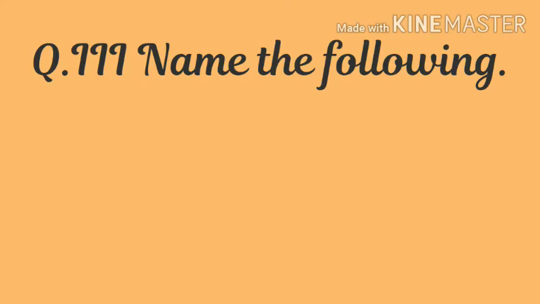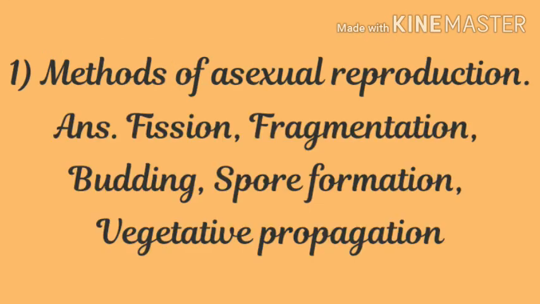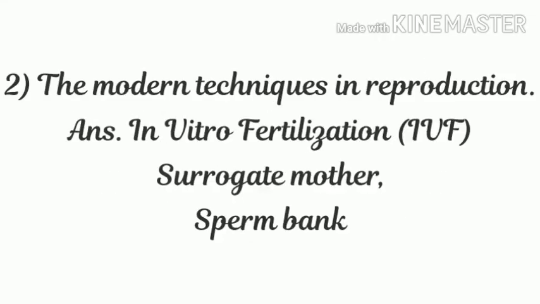Question number 3. Name the following. In this question, you have to just write the names of the things which are asked in the question. First question is methods of asexual reproduction. The answer is there are different methods of asexual reproduction like fission, fragmentation, budding, spore formation and vegetative propagation. Question 2. The modern techniques in reproduction. And the answer for this question is in vitro fertilization, IVF, surrogate mother and sperm bank.